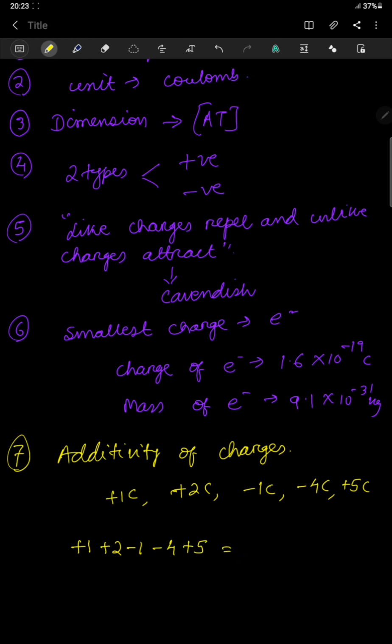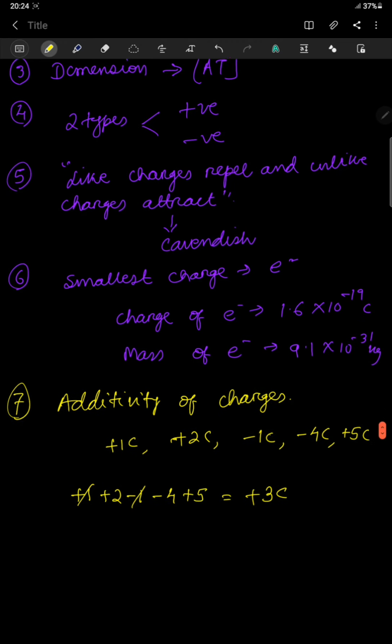These positive and negative signs are important, you cannot miss them. Plus 1 minus 1 get cancelled out, plus 2 minus 4 is minus 2, plus 5 minus 2 is plus 3 coulomb. So this is how you can find it out. So it is the additive property of charges.